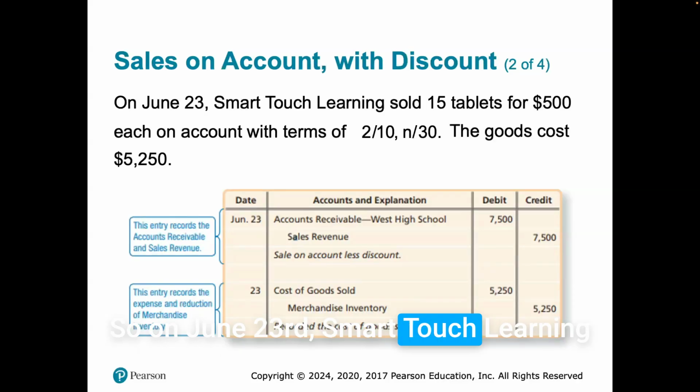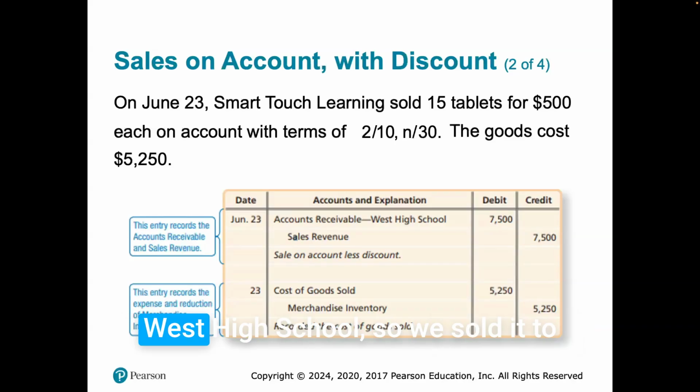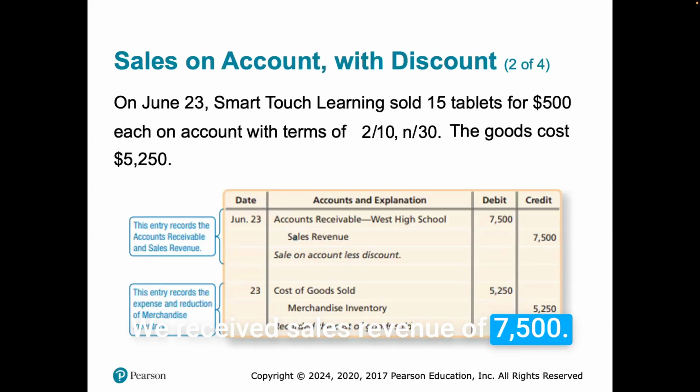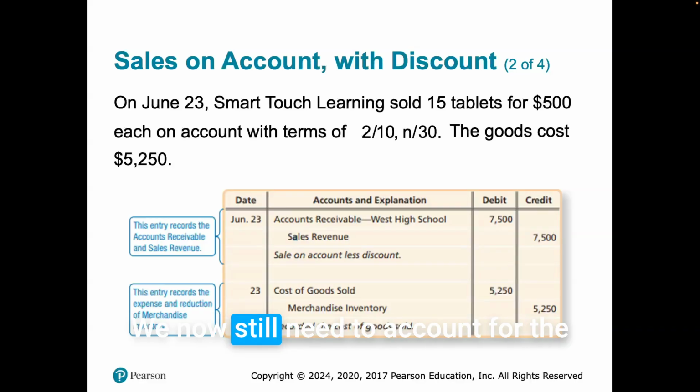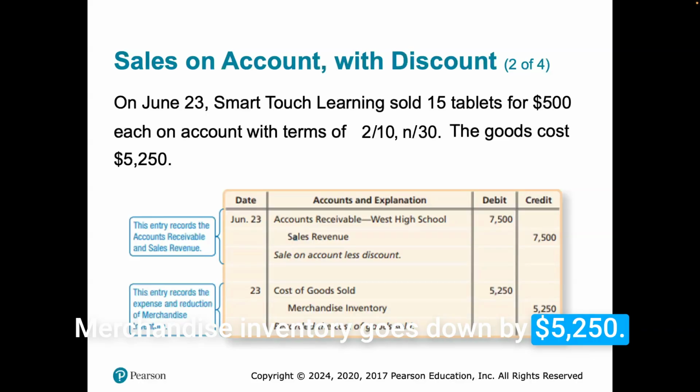So on June 23rd, Smart Touch Learning sold 15 tablets for $500 each on account with terms of 2/10, net 30. The goods cost $5,250. So we made an accounts receivable, selling to West High School, for $7,500. We received sales revenue of $7,500. This is a sale on account less discount, right? So we haven't included the discount yet. We still need to account for the cost of goods sold. So we have the cost of goods sold expense, $5,250. Merchandise inventory goes down by $5,250.